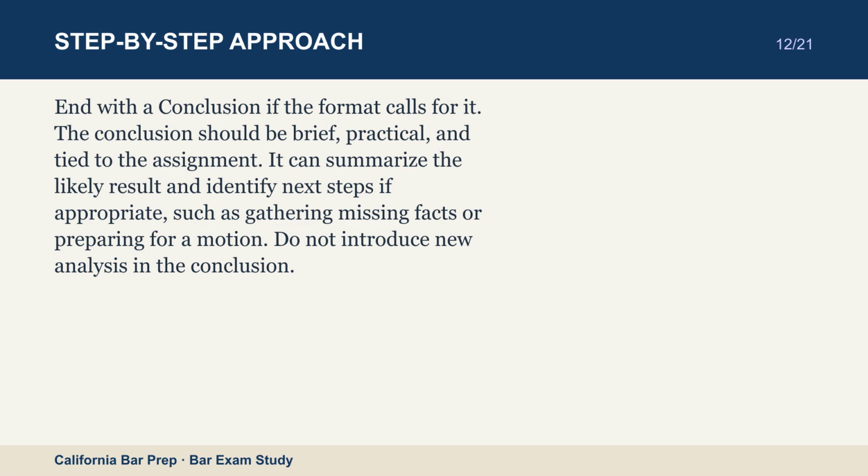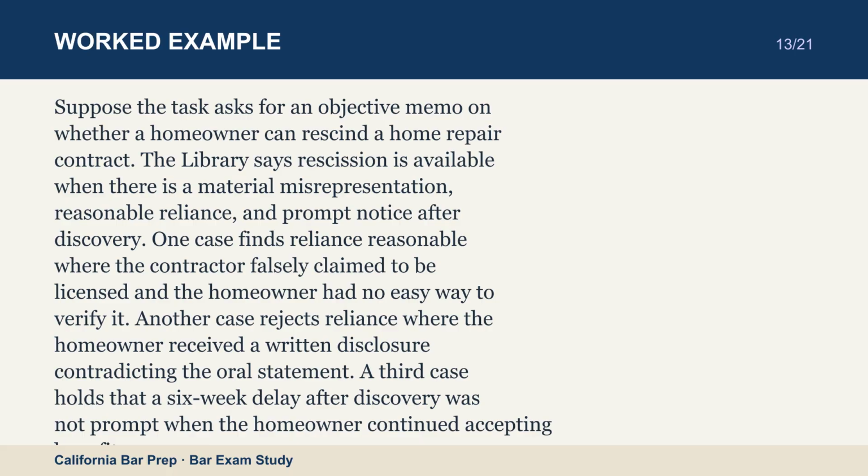Suppose the task asks for an objective memo on whether a homeowner can rescind a home repair contract. The library says rescission is available when there is a material misrepresentation, reasonable reliance, and prompt notice after discovery. One case finds reliance reasonable where the contractor falsely claimed to be licensed and the homeowner had no easy way to verify it. Another case rejects reliance where the homeowner received a written disclosure contradicting the oral statement. A third case holds that a 6-week delay after discovery was not prompt when the homeowner continued accepting benefits.